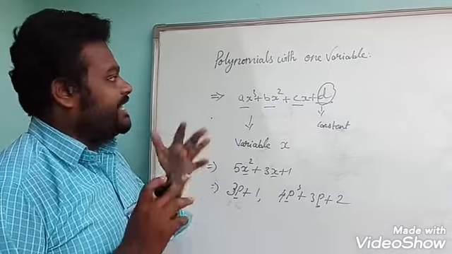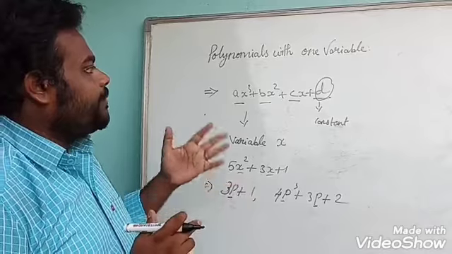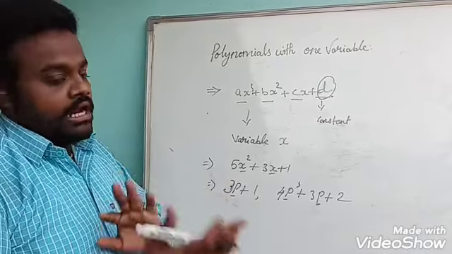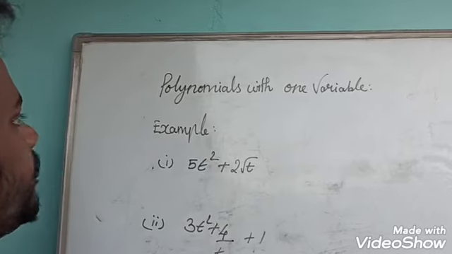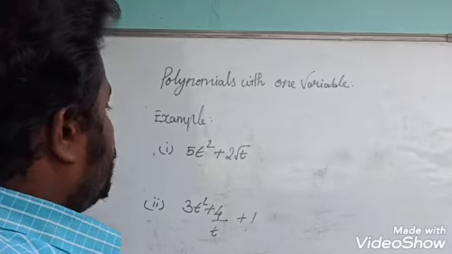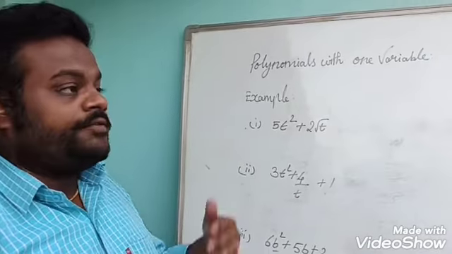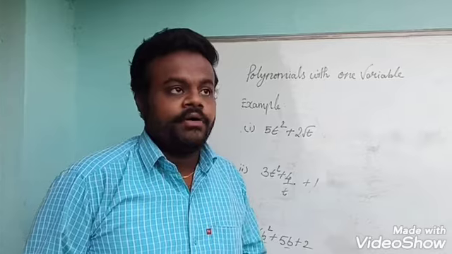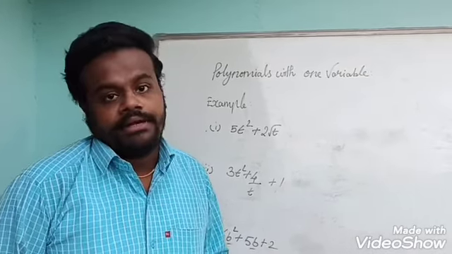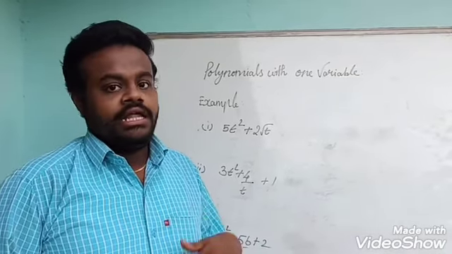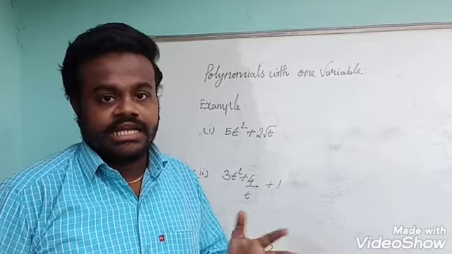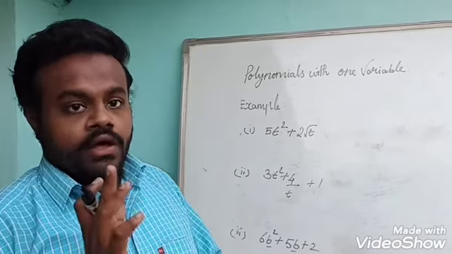Next I show some examples of whether each is considered a polynomial with one variable or not. First of all, you know that in an expression which contains one variable or different variables, all the exponents, the powers of the variable, should be whole numbers, not integers or rational numbers or fractions like that. So all the powers should be whole numbers.